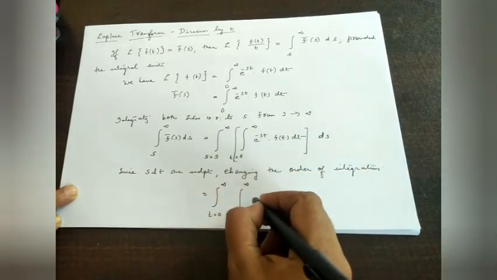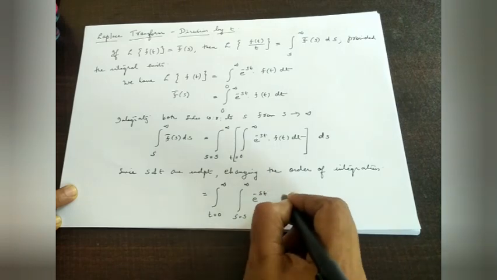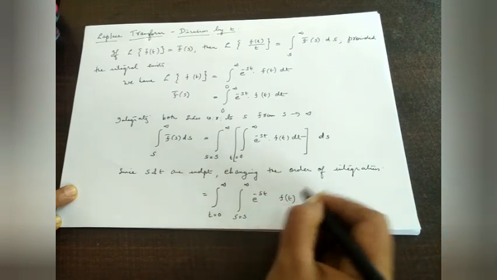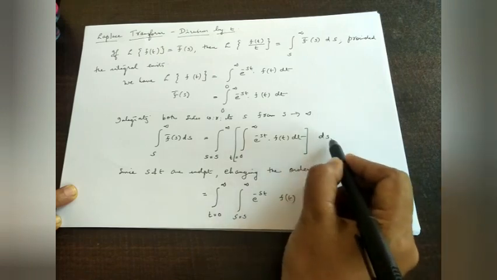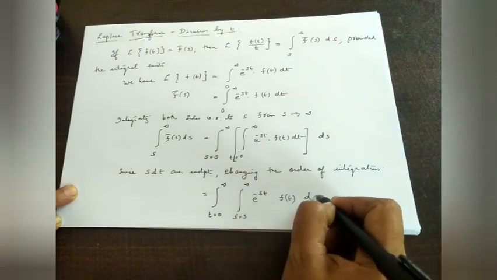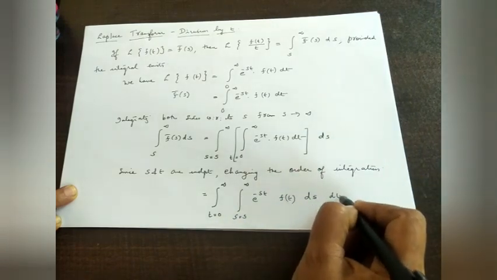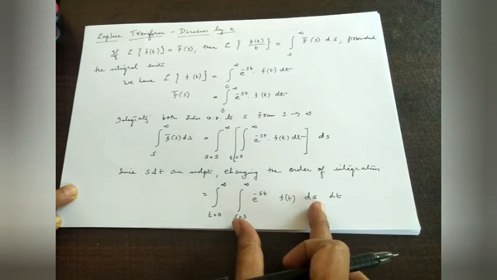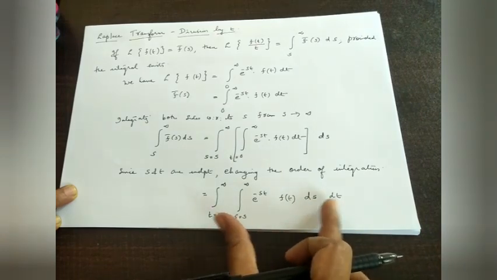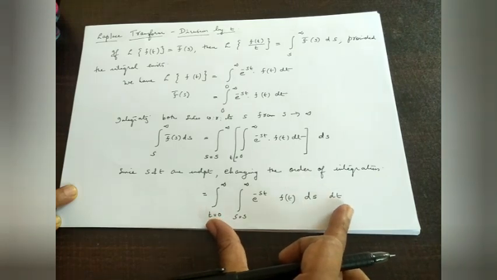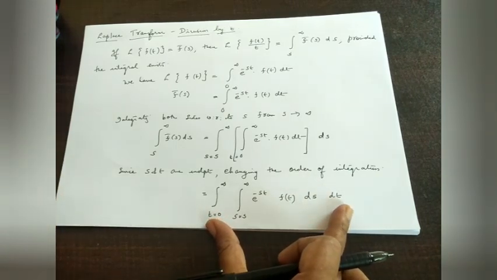The function is the same, e raised to minus st f of t. Now the dt and ds change, therefore ds first, then dt second. First we are integrating with respect to s, then we are integrating with respect to t.